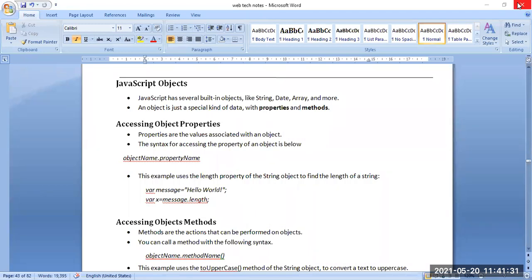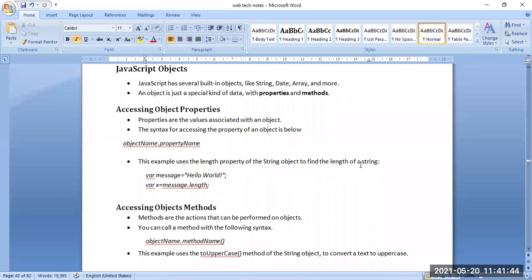Those were the ways of accessing object properties. Now, how to access object methods? Methods are the actions that can be performed on the objects.